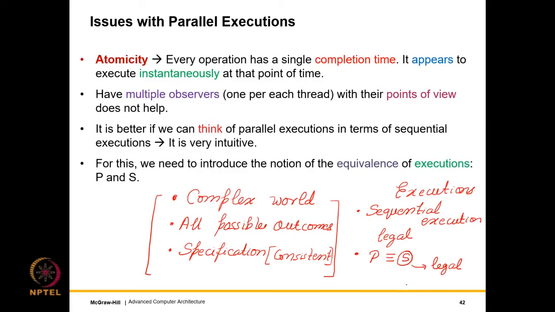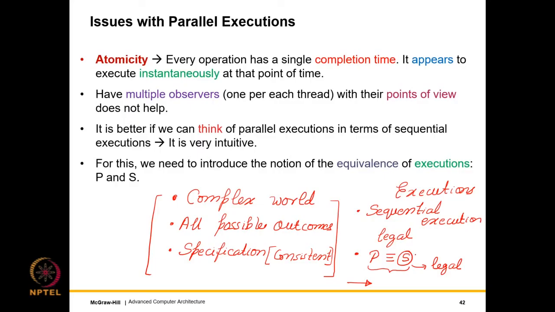So we have not significantly discussed this. We are stopping at this point where we are saying what it means for a parallel and sequential execution to be equivalent, right? And we are not going more than that, but this is not answering many other queries, in the sense, how do we make a specification? What does it mean to be consistent with a specification? All of that. But we are leaving you at this point where we are saying that, look, a parallel execution by itself is a complex thing to analyze.